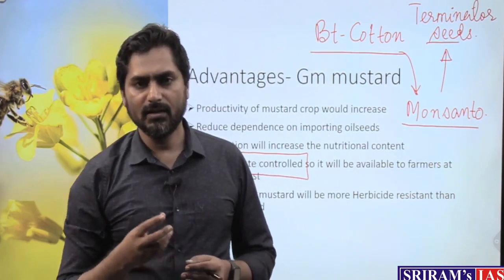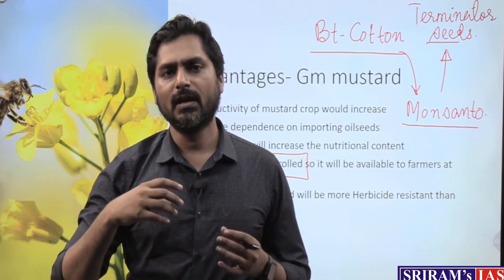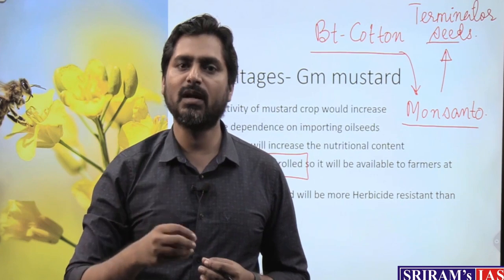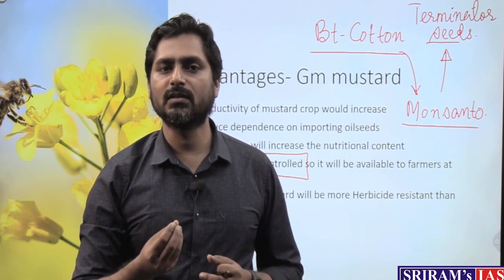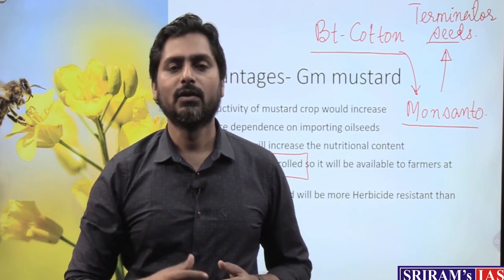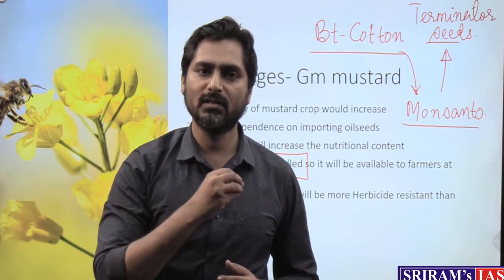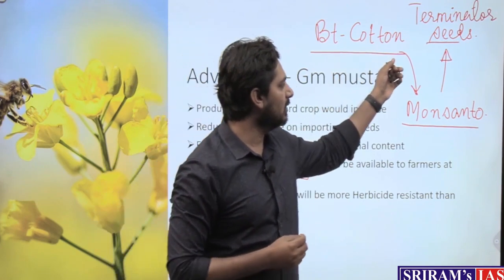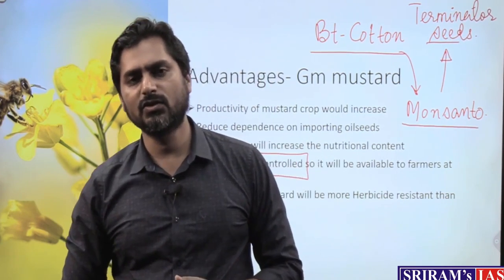It means that the seeds can grow only once, and when these seeds flower, the flowers would produce seeds, but those seeds would be sterile. It means that the farmer cannot use those seeds to grow another cycle. So the farmer will always have to buy seeds from this company. So with respect to cotton, we are facing this scenario. They have created terminator seeds or suicide seeds by deliberately adding some genes to it. So farmers are dependent on seeds for every crop cycle.